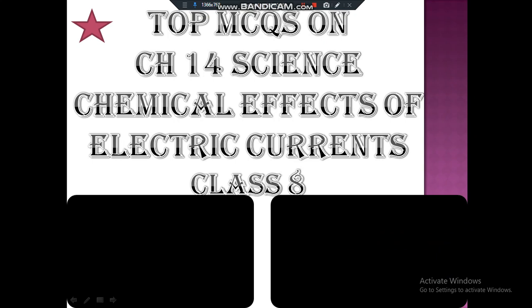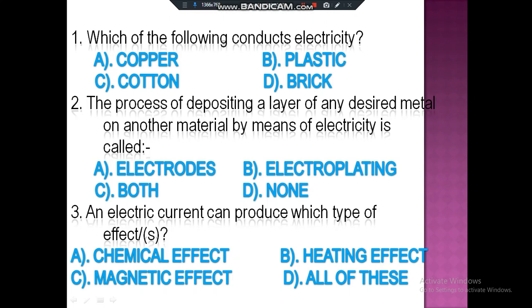Let's begin. Which of the following conducts electricity? A, copper; B, plastic; C, cotton; or D, brick? The correct answer is A, copper. Copper is the only one from these four that conducts electricity.